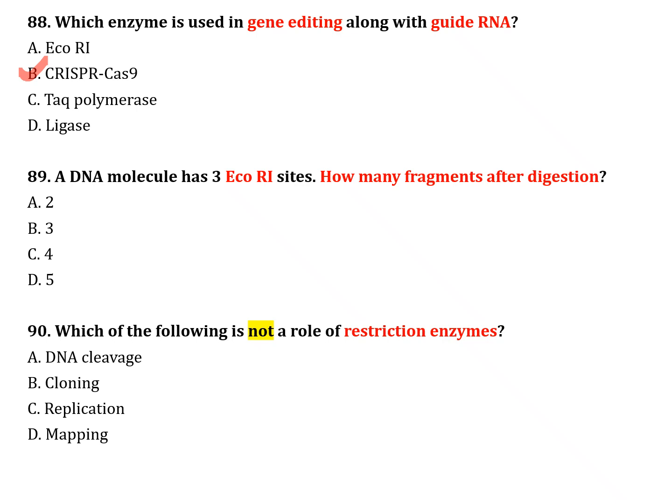The next question, number 89. A DNA molecule has three EcoR1 sites. How many fragments are there after digestion? Option A, 2; option B, 3; option C, 4; option D, 5. Correct answer is option C, 4. The next question, number 90. Which of the following is not a role of restriction enzyme? Option A, DNA cleavage; option B, cloning; option C, replication; option D, mapping. Correct answer is option C, replication.